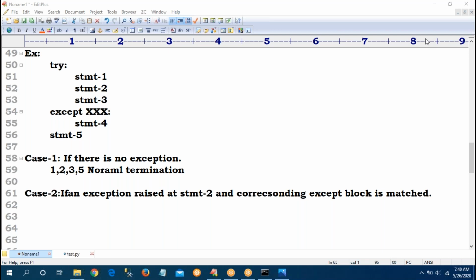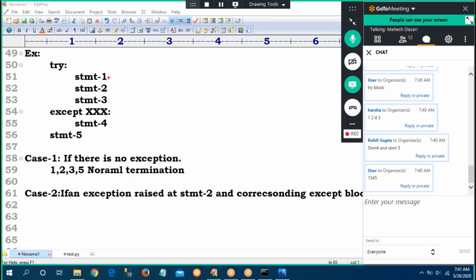Sir, it never executes 3. Don't say 3 also. Statement 1 executed, then at 2 an exception is raised, assume it is 10/0. The cursor jumps immediately to the except block, because the corresponding class matches. So 1 executed, 4 executed, 5 executed; 2 never completes, and 3 also never executes.